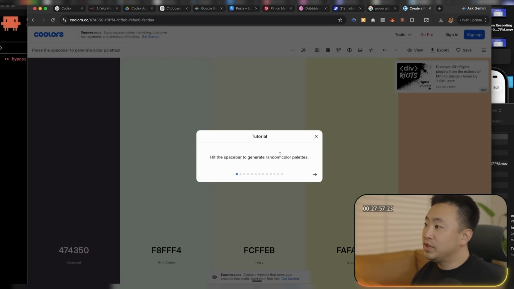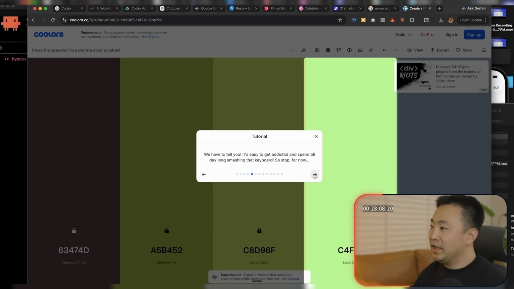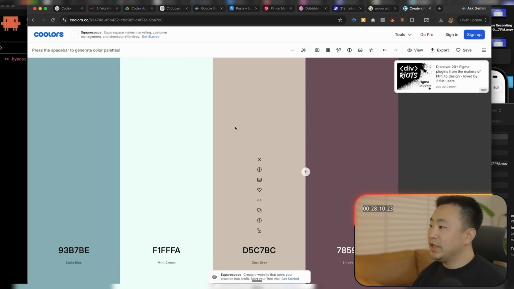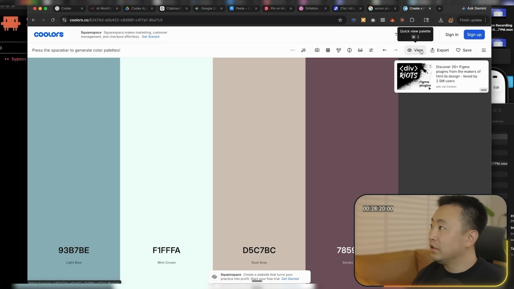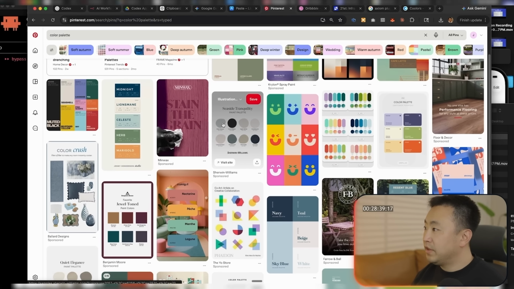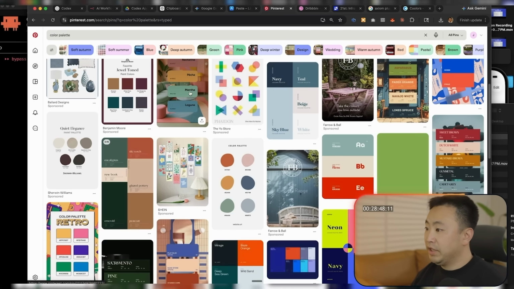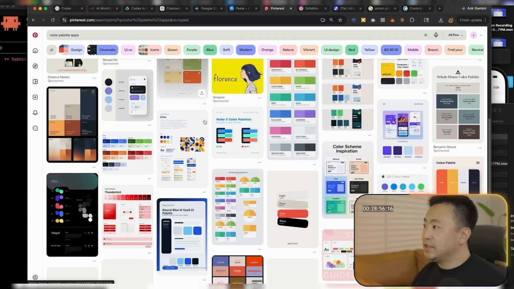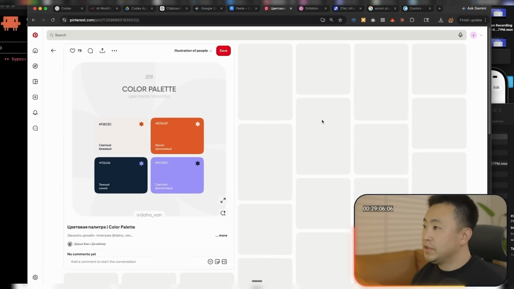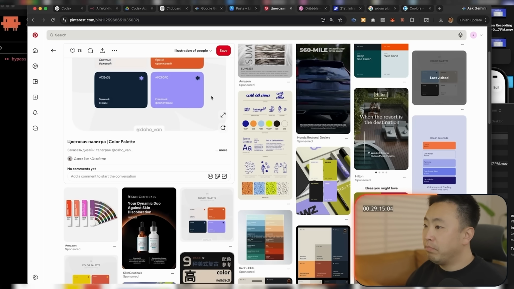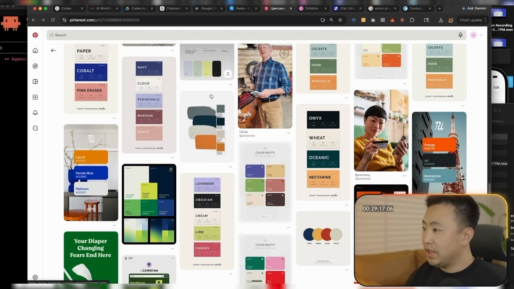I like to use this website called Colors, which generates colors, but I don't really like to use that. I like to try to find good color palettes. Right now, I'm just looking for things that look good to me, a palette that stands out. This is pretty good. This is interesting. I want something bold as one of the main colors.